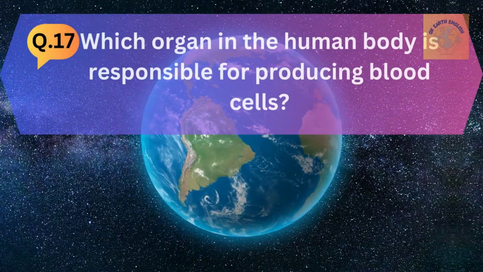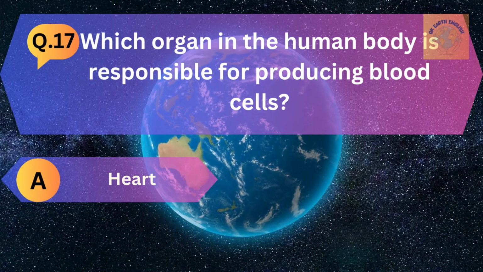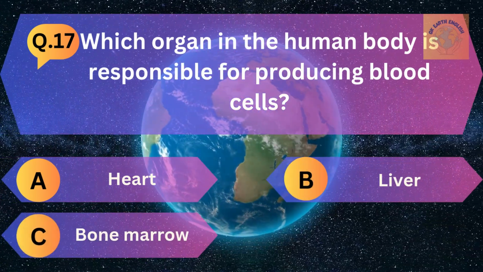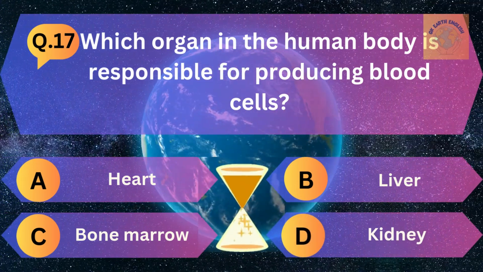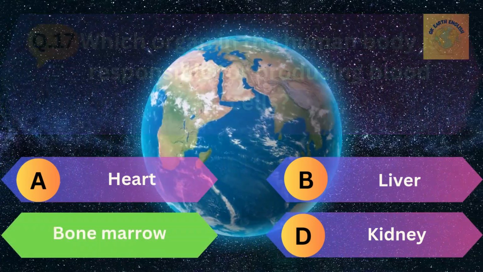Question number 17. Which organ in the human body is responsible for producing blood cells? A. Heart, B. Liver, C. Bone marrow, and D. Kidney. The correct answer is bone marrow.